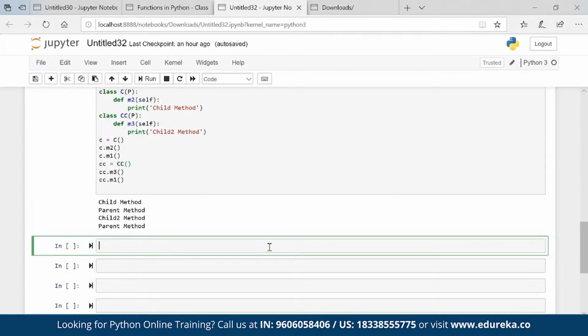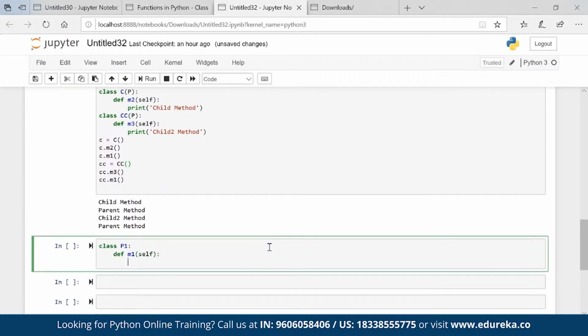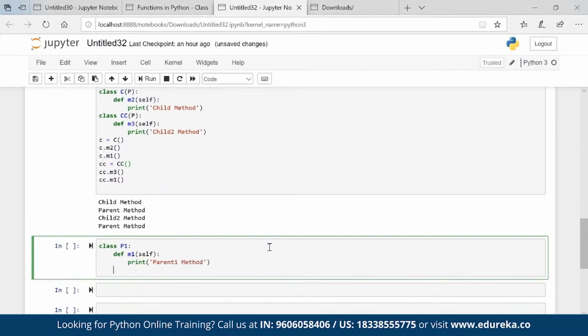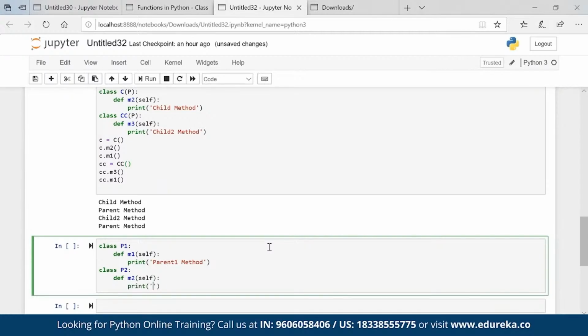Let's say I have class P1, def M1 self, print parent 1 method. Similarly, class P2, def M2 self, print parent 2 method.